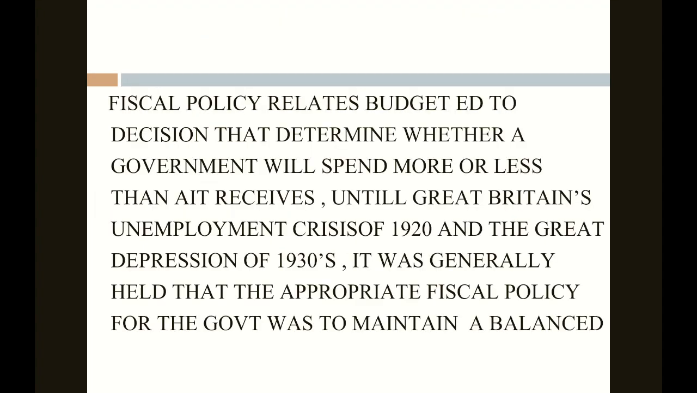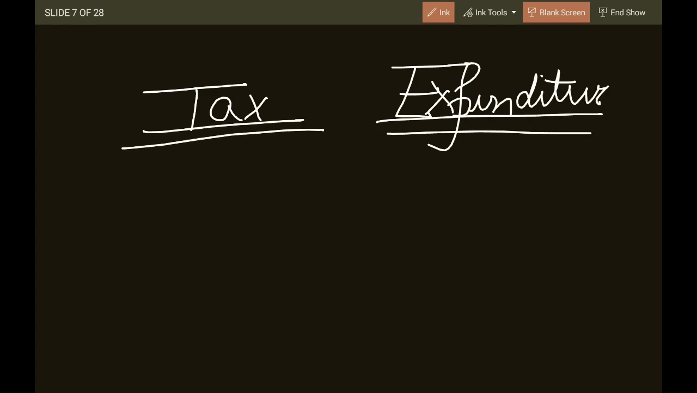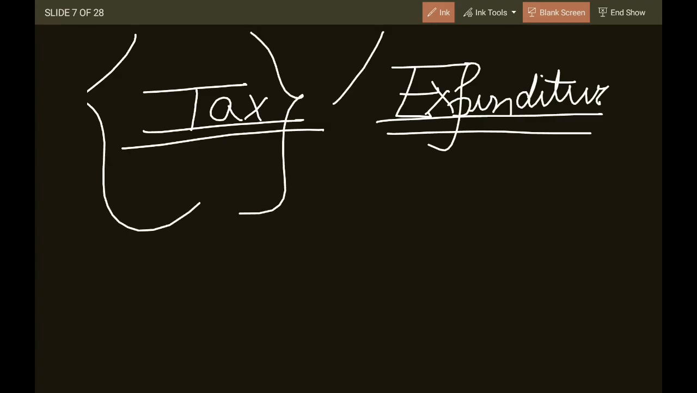Okay. Now fiscal policy relates to the budget, to the decision that determines whether the government will spend more or less than it receives. See, basically in simple language, this policy is concerned with analyzing how much money government is receiving and how much money government is spending. Receiving in the form of taxes and spending in the form of expenditure. This policy is concerned with two basic things: how much they are receiving and how much they are spending.